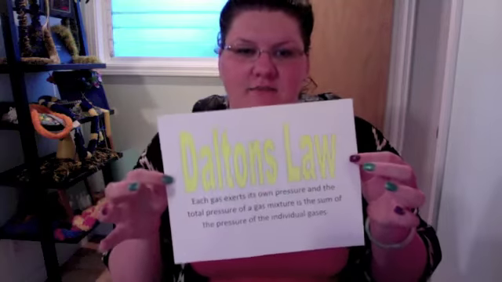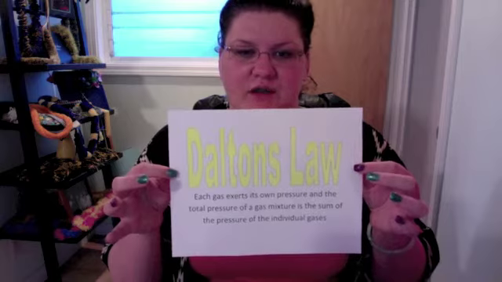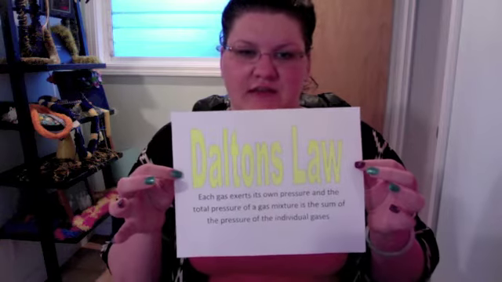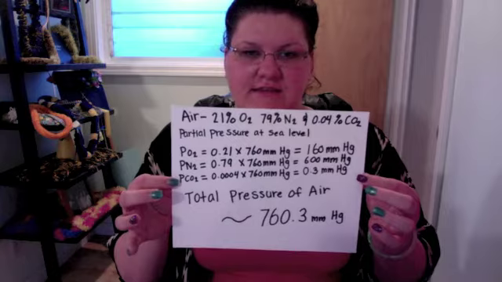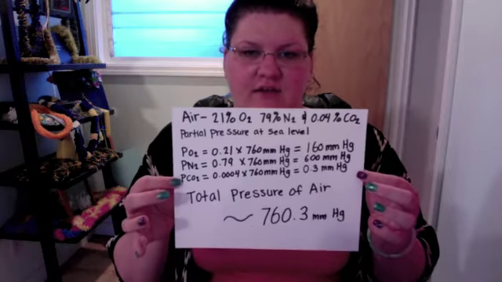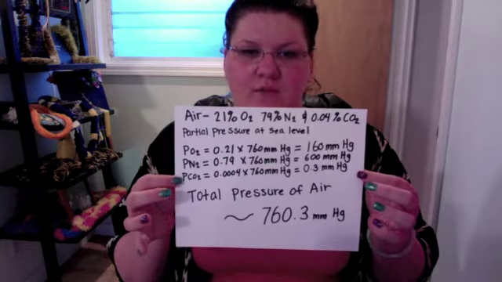Hey everyone, the topic I was given was Dalton's Law. Dalton's Law states that each gas exerts its own pressure, and the total pressure of a gas mixture is the sum of the pressure of the individual gases. So air is 21% oxygen, 79% nitrogen, and 0.4% carbon dioxide.